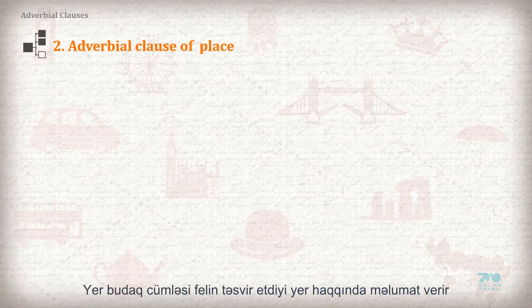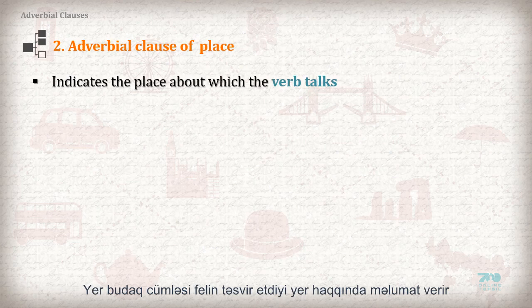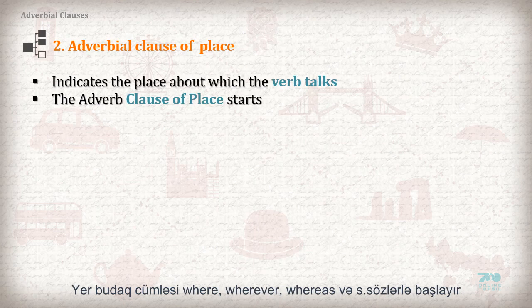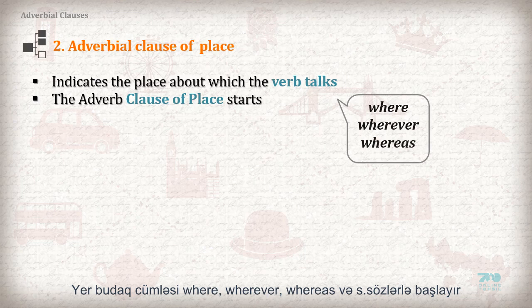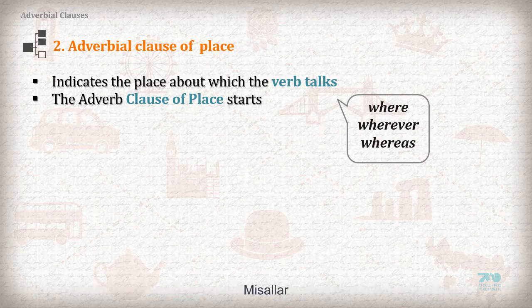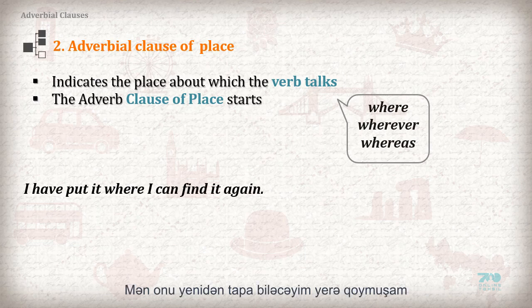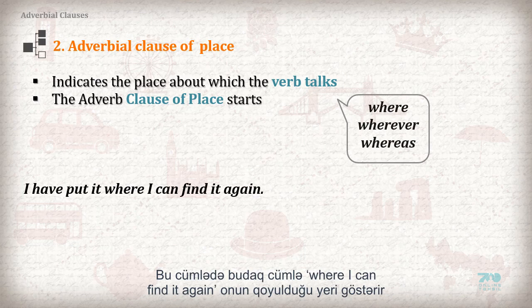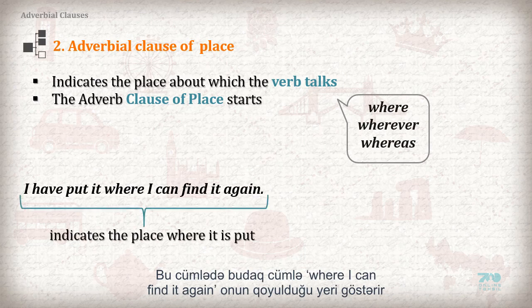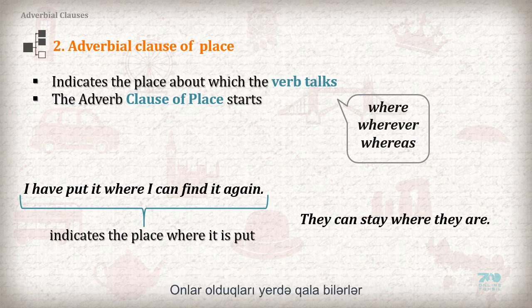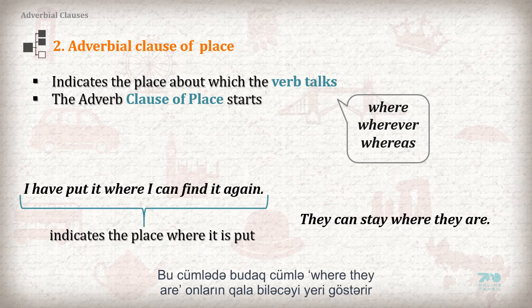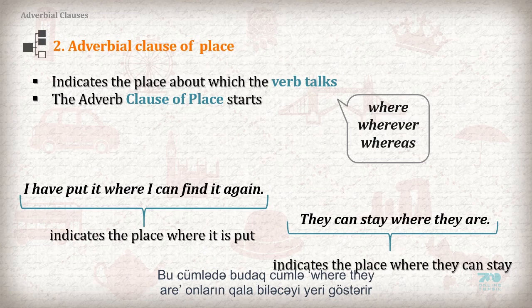2. The adverbial clause of place. The adverbial clause of place indicates the place about which the verb talks. The adverbial clause of place starts with where, wherever, whereas, etc. Examples. I have put it where I can find it again. In this sentence, the clause where I can find it again indicates the place where it is put. They can stay where they are. In this sentence, the adverb clause where they are indicates the place where they can stay.